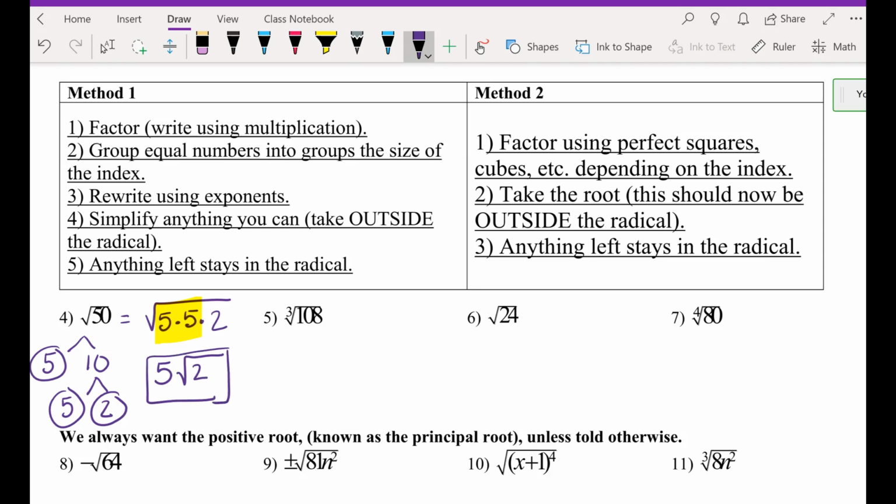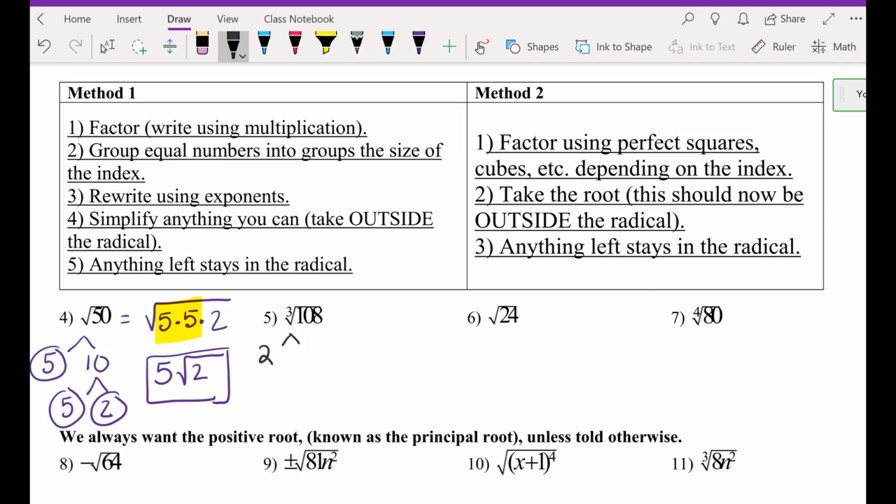Okay. And some of you already know how to do this your way. By all means, do it your way. Okay. What's our index on this one, Justine? Perfect. That means how many identical items do we need? 3. So let's factor one out. If you don't know what the factors are, can I start with 2? Yes. Yeah, it's an even number. You can always start with 2.